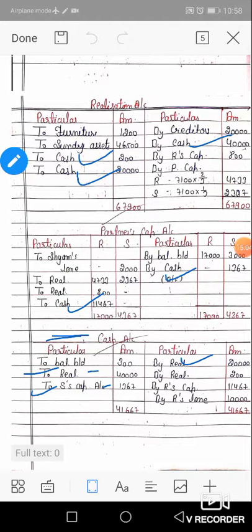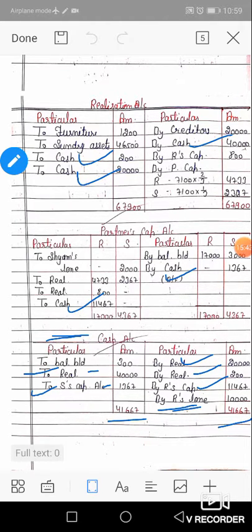These three payments are transferred to the credit side of the realization account: by realization 20,000, by realization 200, by Ram's capital account 11,467, and finally by Ram's loan. Ram's loan is transferred to the liability side of the firm, and we discussed that at the time of dissolution, a partner's loan on the liability side is fully paid to the partner. Journal entry is Ram's loan account DR to cash, and the firm finally pays 10,000 to Ram's loan account, and both sides are equal with rupees 41,667 and 41,667. This is your numerical.